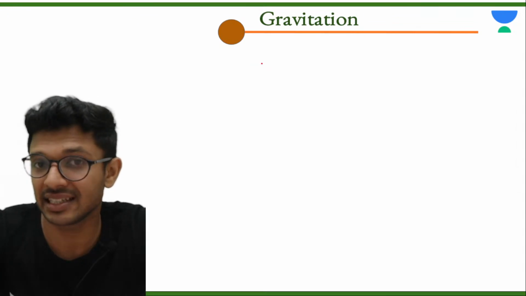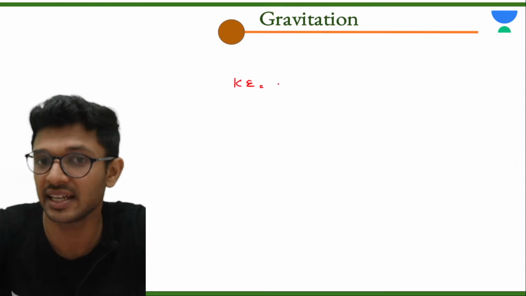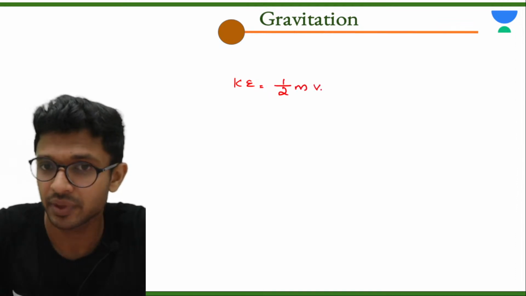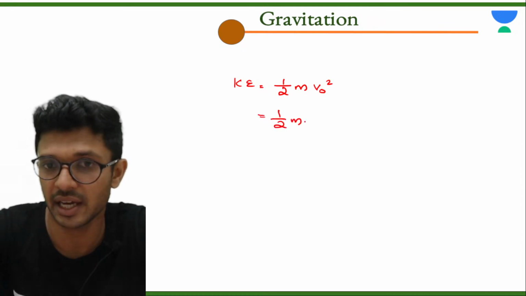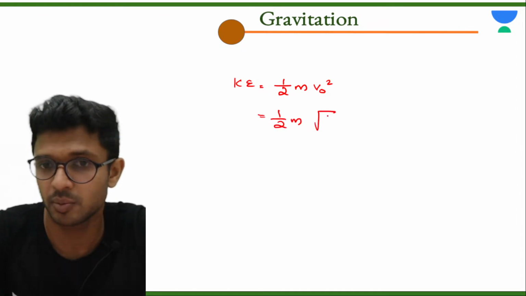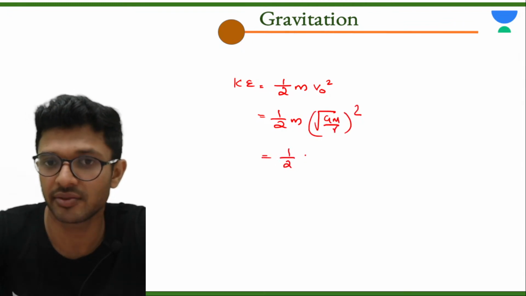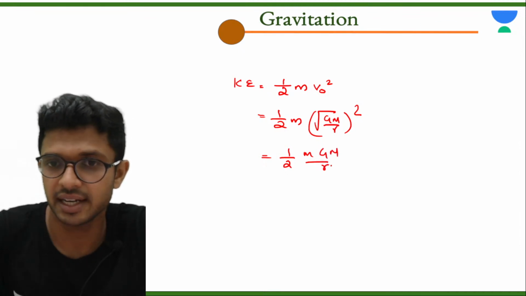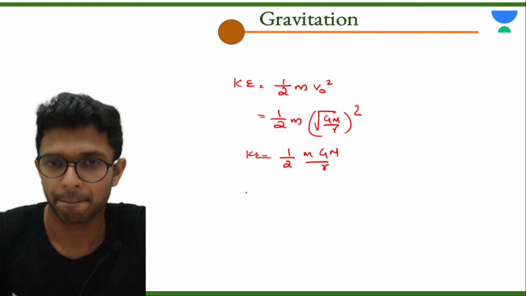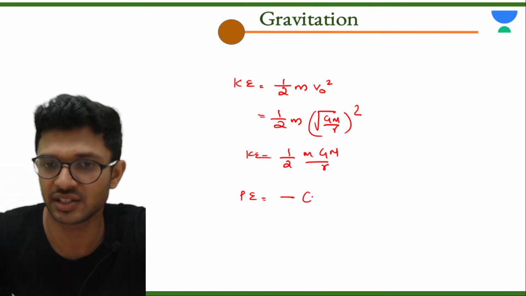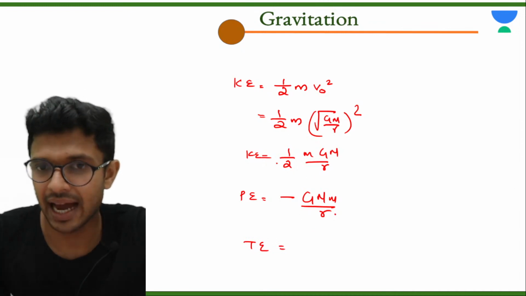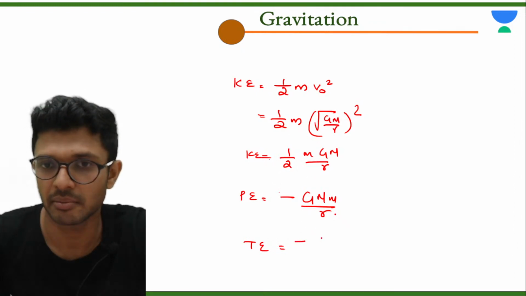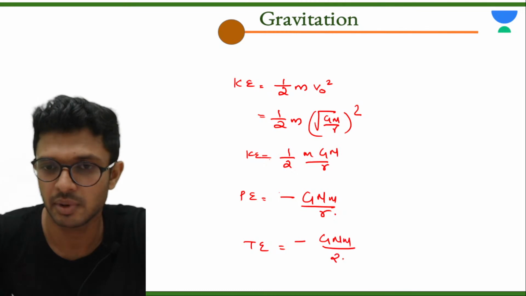And one more thing, the energy associated with the satellites. Kinetic energy associated with the satellite is half m v square. Which velocity are we talking about? Orbital velocity. So that is half m v squared, and the orbital velocity is root of GM divided by small r. So square of it gives half m times GM divided by r. That is kinetic energy. And what is the potential energy formula? Minus G capital M small m divided by r. Total energy, if you add kinetic plus potential, how much will you get? Minus GMm divided by 2r.